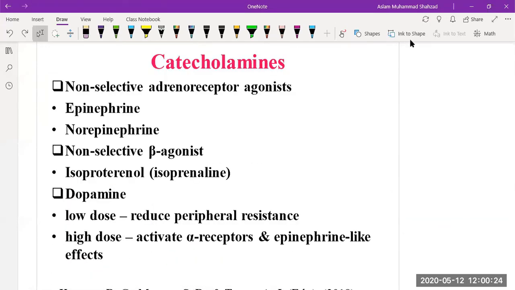Let's take a look at catecholamines. They are classified into non-selective adrenoreceptor agonists such as epinephrine and norepinephrine, and non-selective beta agonists such as isoproterenol. Then we have dopamine, which works differently at low doses and at high doses. At low doses, it reduces the peripheral resistance, whereas at high doses, it activates alpha receptors and has epinephrine-like effects.